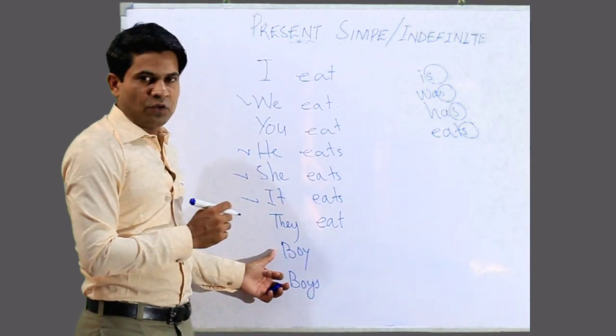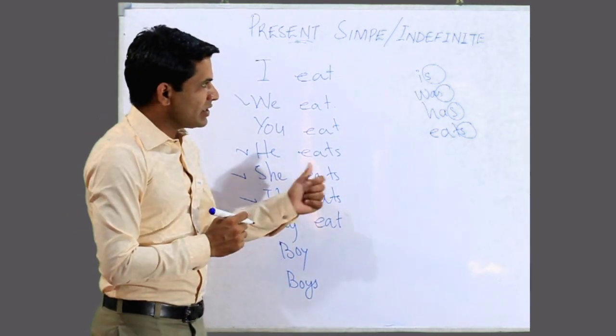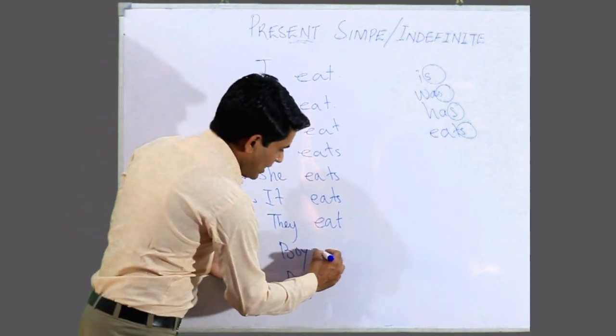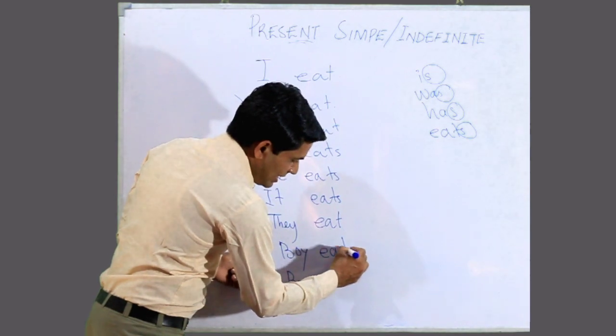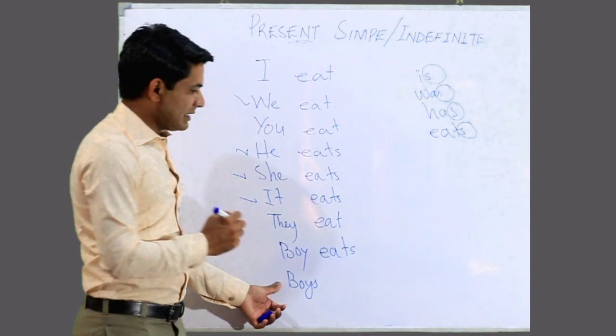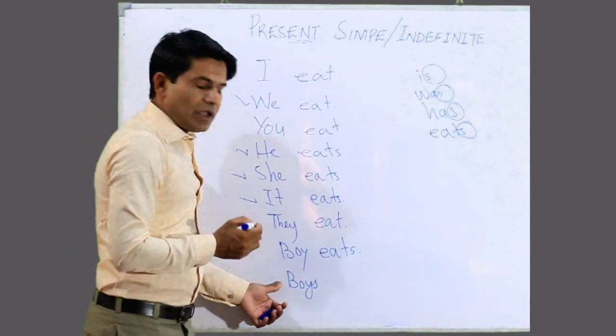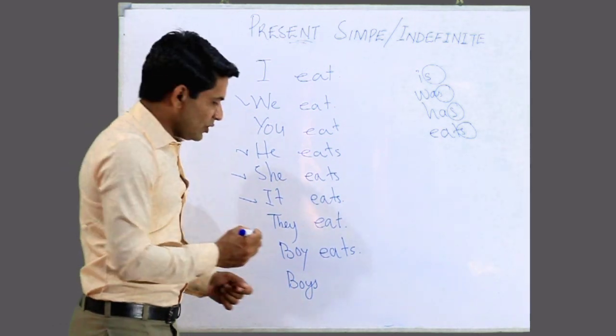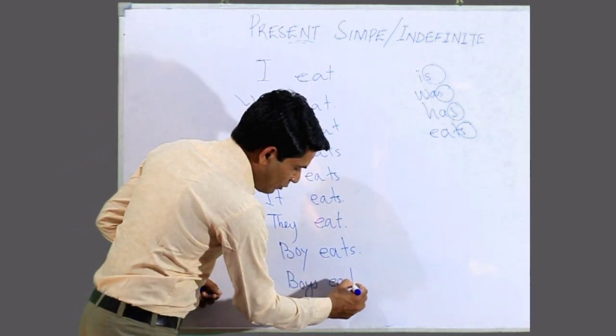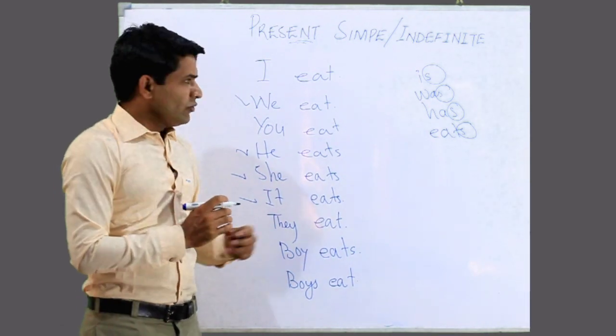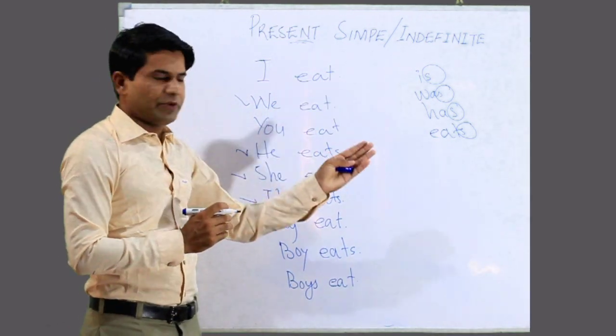Now boy is a noun but singular, so you have to add here a singular verb. So again you will add here boy eats. Boys is a plural noun, so you have to add here a plural verb like boys eat. You may add any of the objects as I told you before.